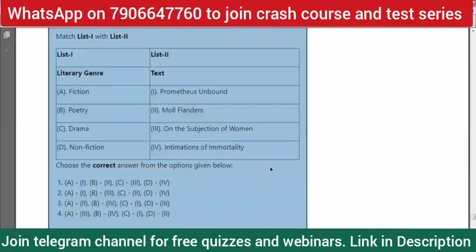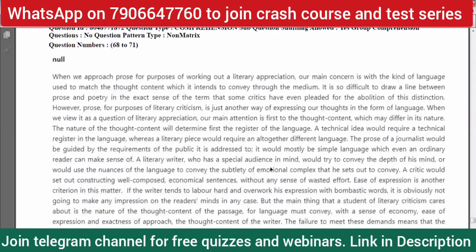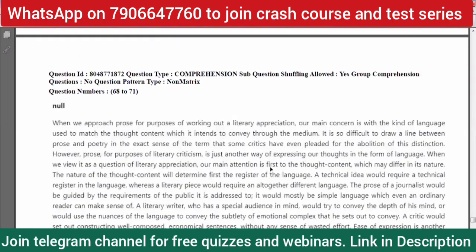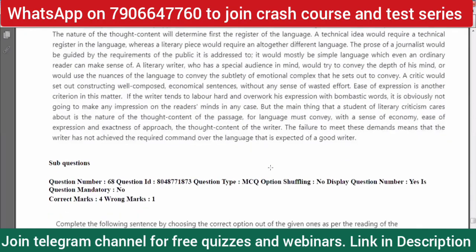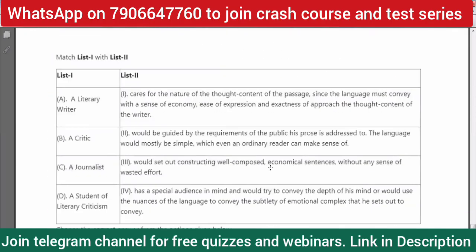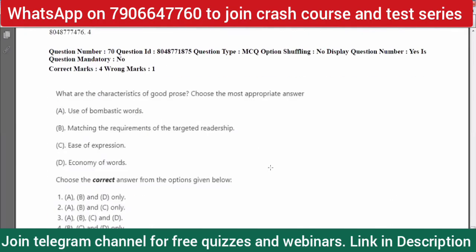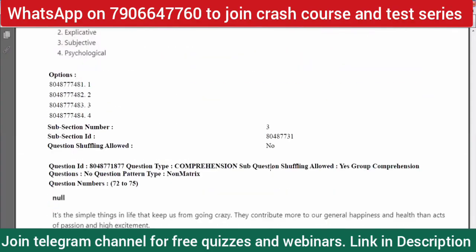So that takes us to the comprehension questions. Out of 75 questions, we have 67 direct MCQ questions, and the rest are comprehension-type questions. We have this passage, and then we have to answer these questions based on this passage.